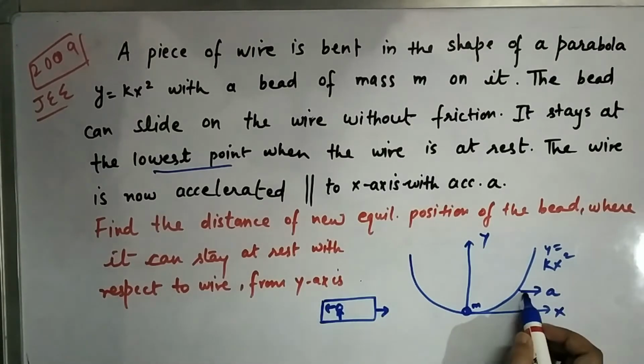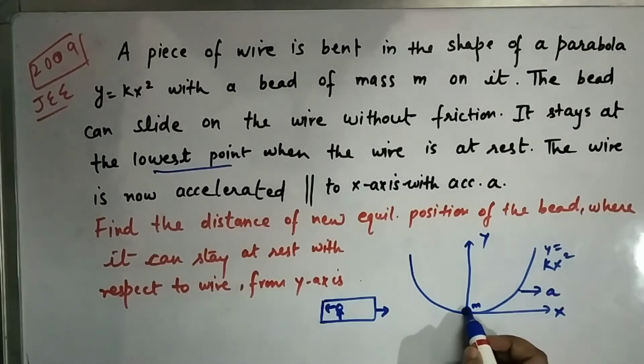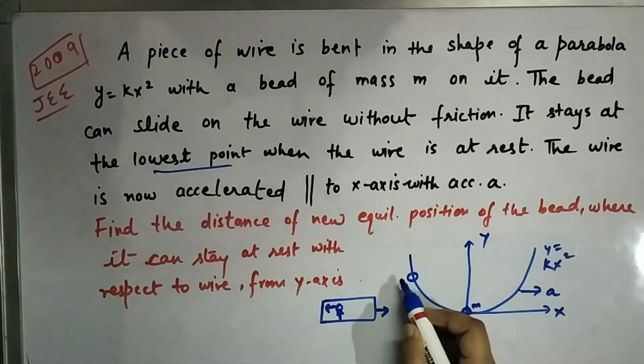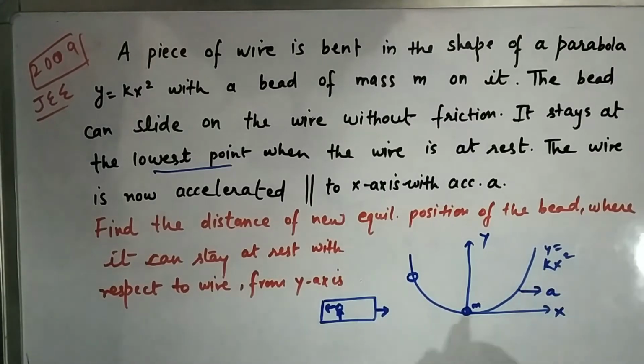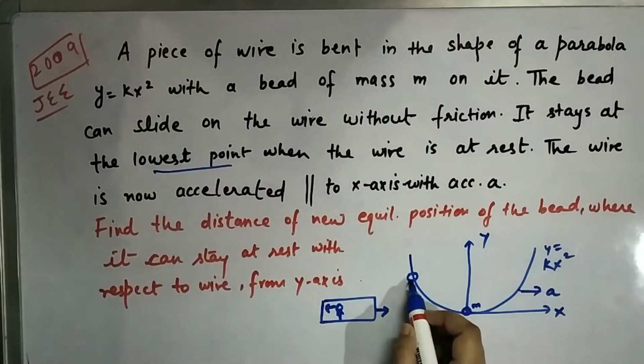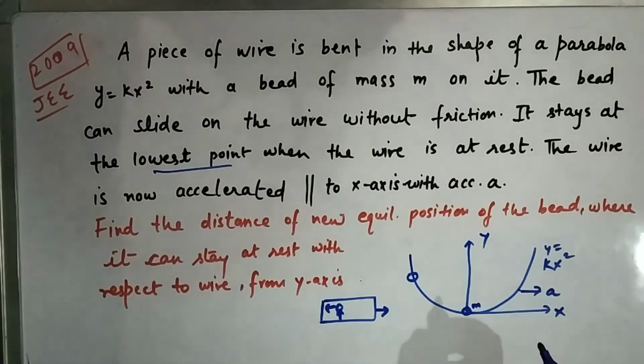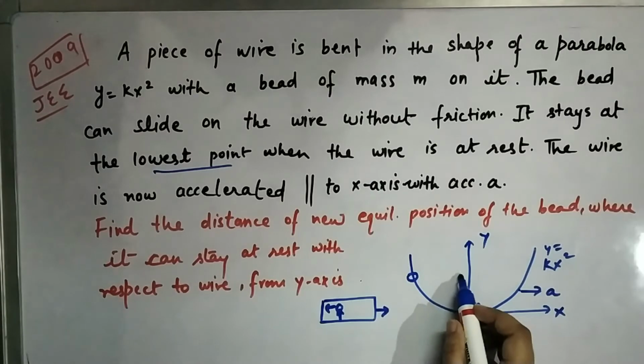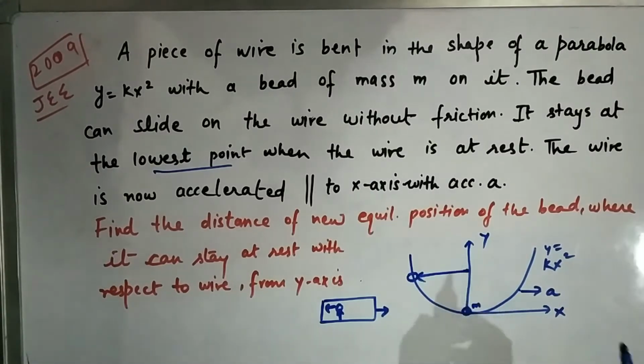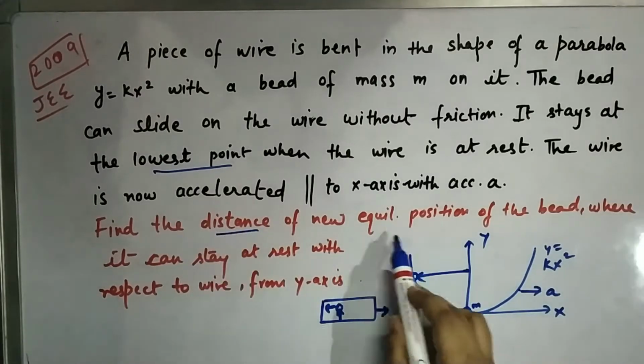Similarly in this case, as soon as this wire tries to move forward, the mass will go backward to some position. But it won't keep on going forever. It will go to some distance from here, only till some distance. We'll discuss that in the further part. But it will not go on forever. So in this question, we are asked to find the distance of this new equilibrium position.